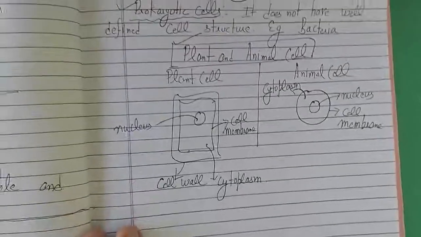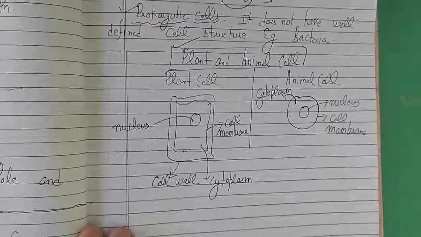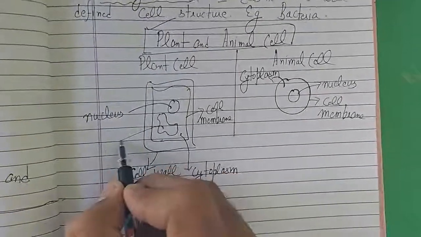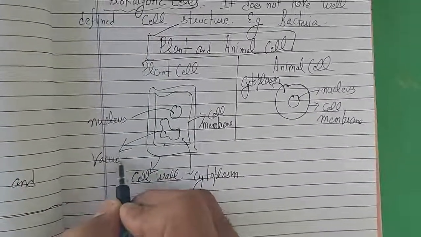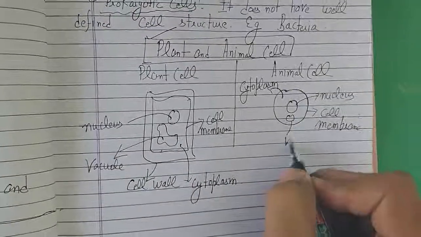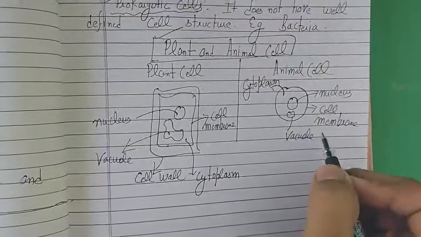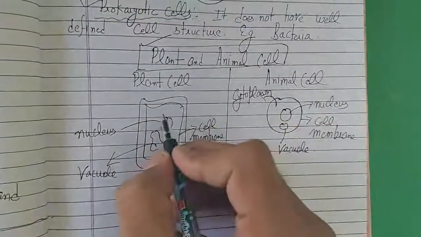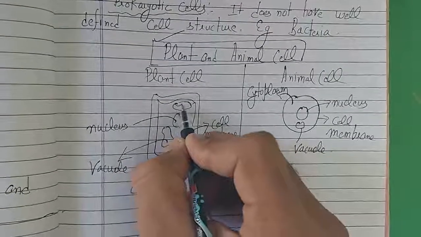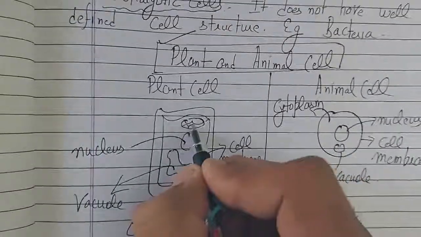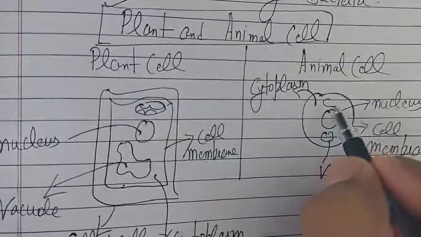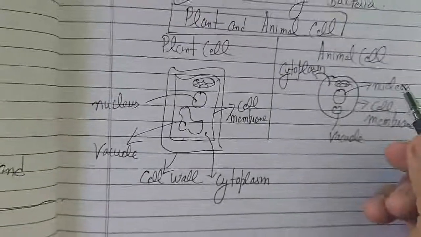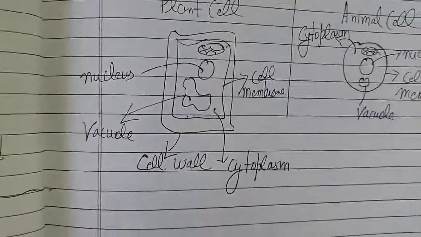Okay, like this. So just remember one thing: the plant cell has a bigger vacuole, this is the vacuole, and the animal cell has a smaller vacuole. And they will also have the mitochondria, like this, and here also like this. So this is the difference.